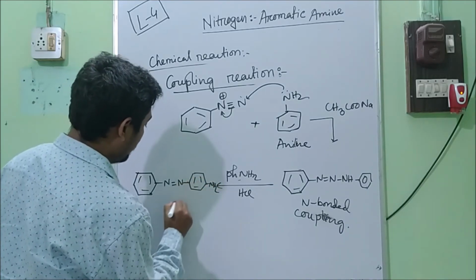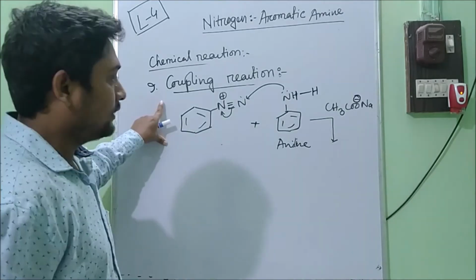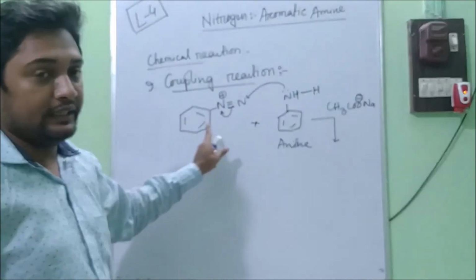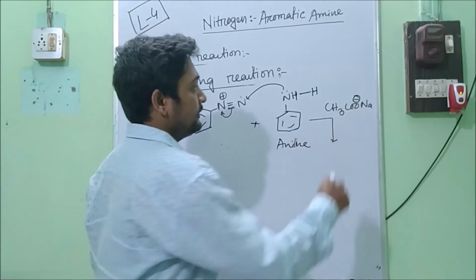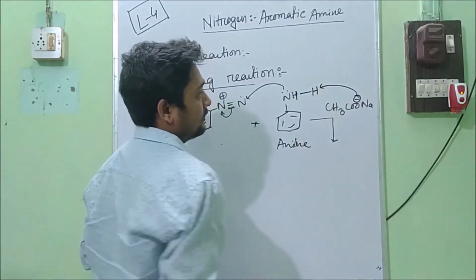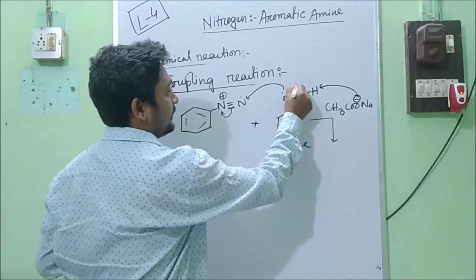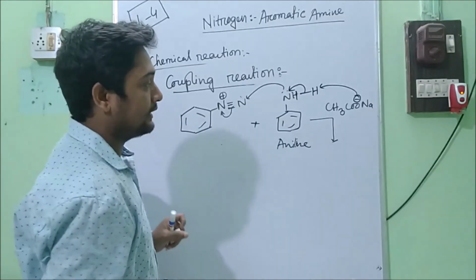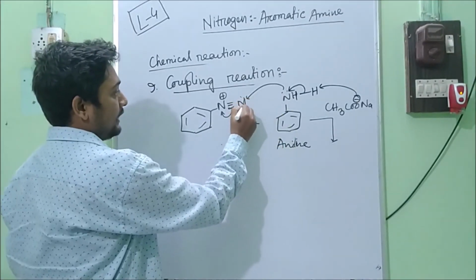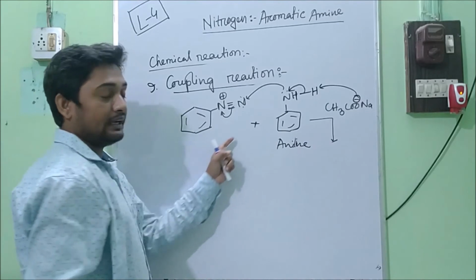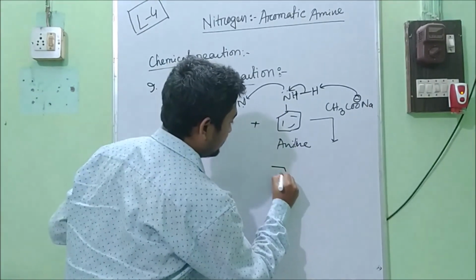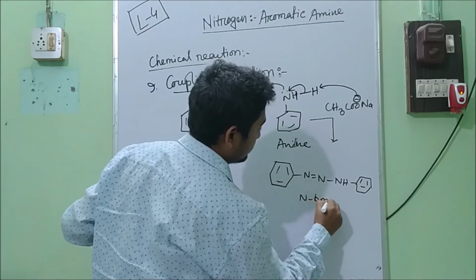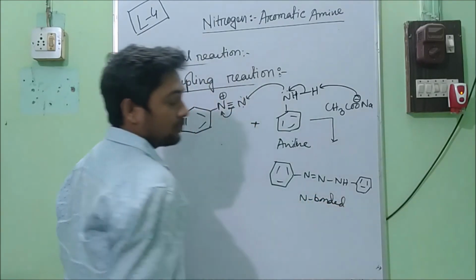this is C bonded. Now if we react with aniline, this nucleophile will take this hydrogen and the electron will come towards this nitrogen, and this negatively charged will attack at this nitrogen. So we will have an N bonded coupling product. The structure will be this, an N bonded azo product.